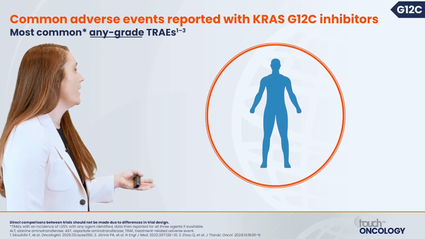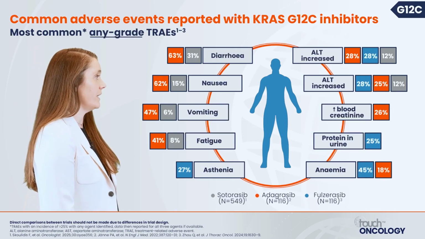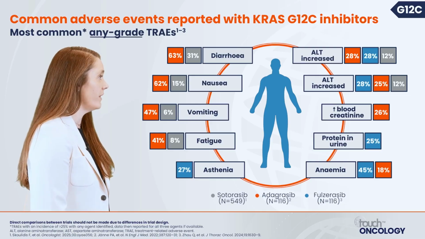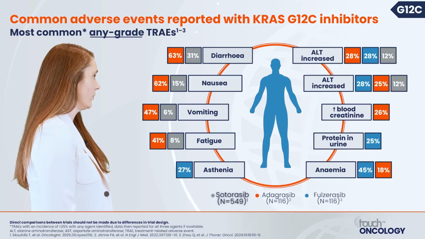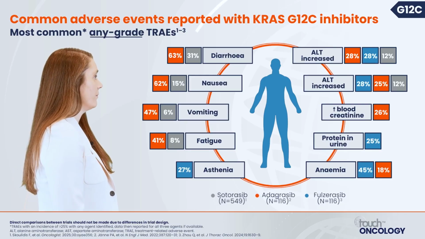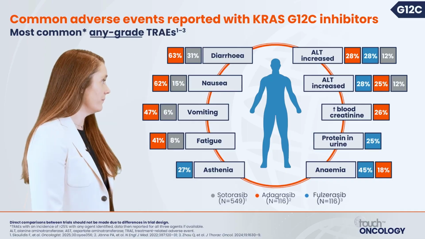And so here we have the common adverse events that are reported with KRAS G12C inhibitors that are currently commercially available. You'll see in gray those that happen with sotorasib, in orange those that happen with adagrasib, and in blue those that happen with fulzarasib.